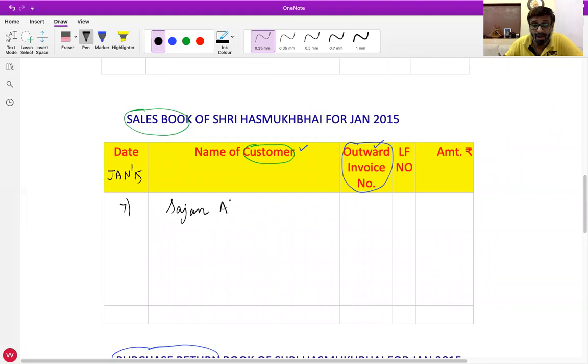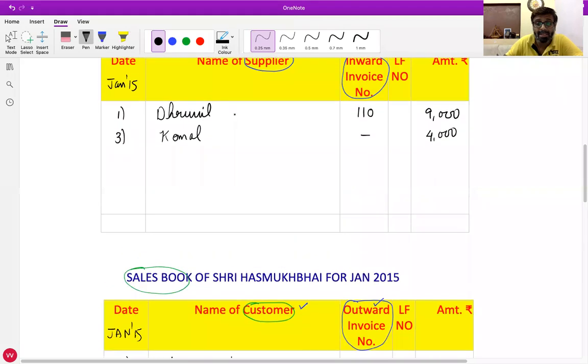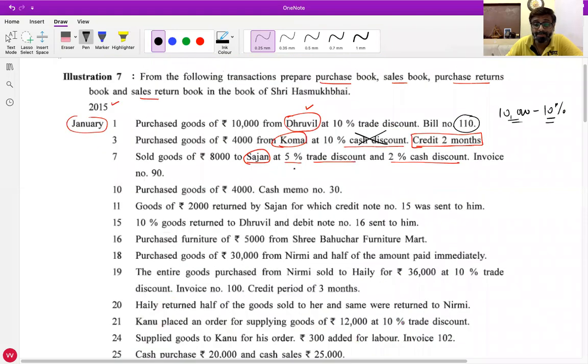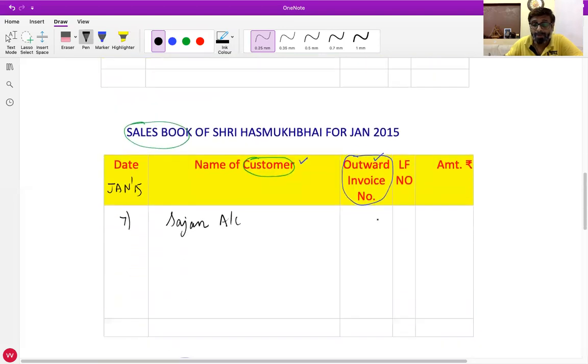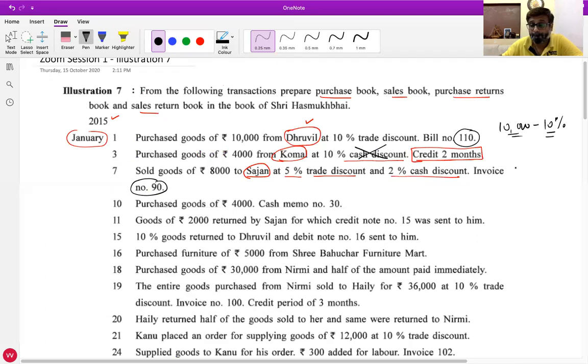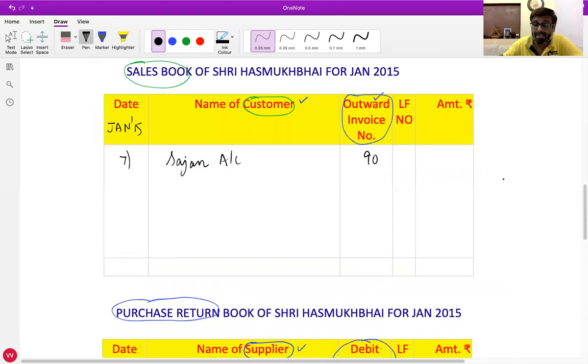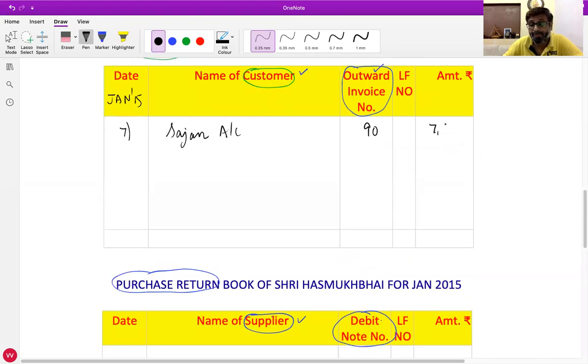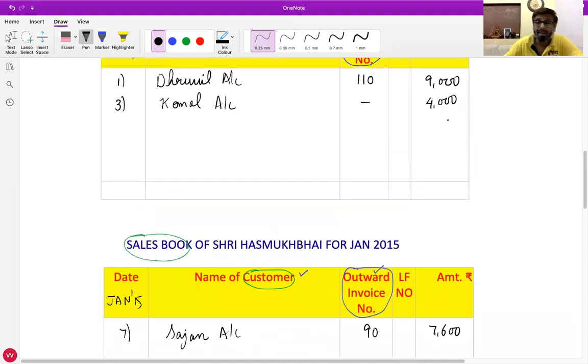Then Sajan account you can write. Always write account against that. Further, outward invoice number? 90. Amount? Sir, it will be 8,000 minus 5%. Yes, 8,000 minus 5% trade discount, that is 7,600. Directly in calculators, all of you will get it. Just press 8,000 minus and 5 and percent.